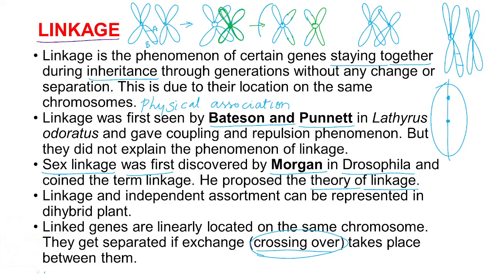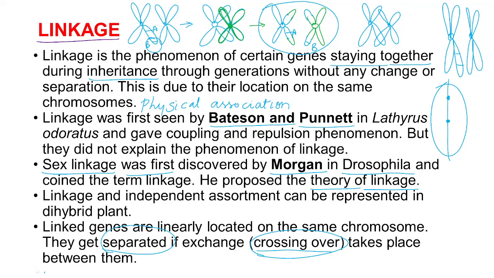By the end, what will be happening? This type of chromosomes will be resulted. At that time, what has happened? The gene A will be there as it is here, but gene B which is present here will be shifted to the other chromosome. Is that clear? That is why the genes get separated. The genes will get separated during crossing over, like this.